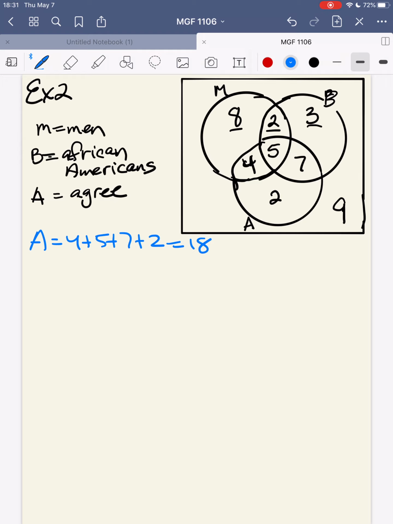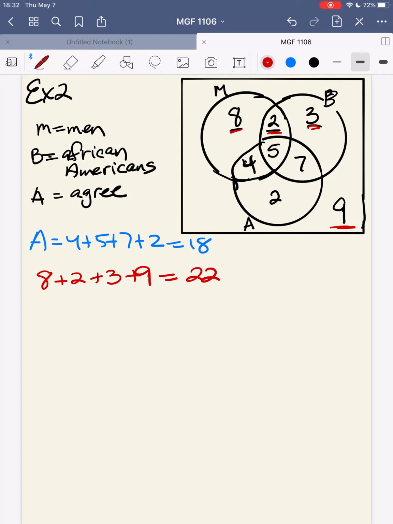This is the people that were not in agree. So everybody else that was not in A is going to be our disagreement here. So we have 8 from here, plus 2, plus 3, and plus the 9 from the universe. Okay, and that will give us a grand total of 22. So 22 people disagreed with the statement.